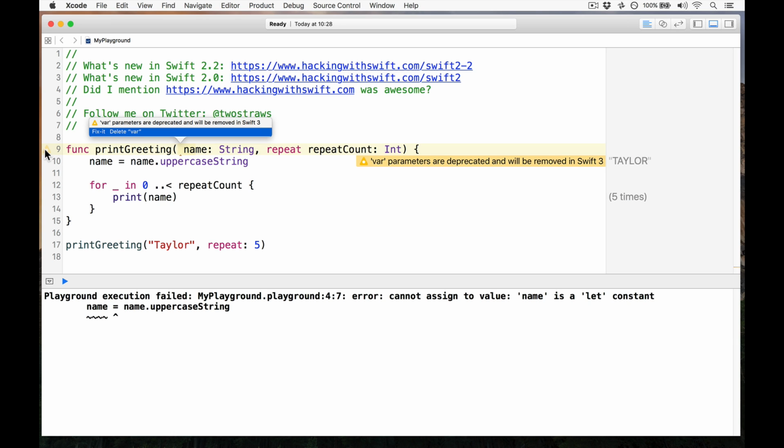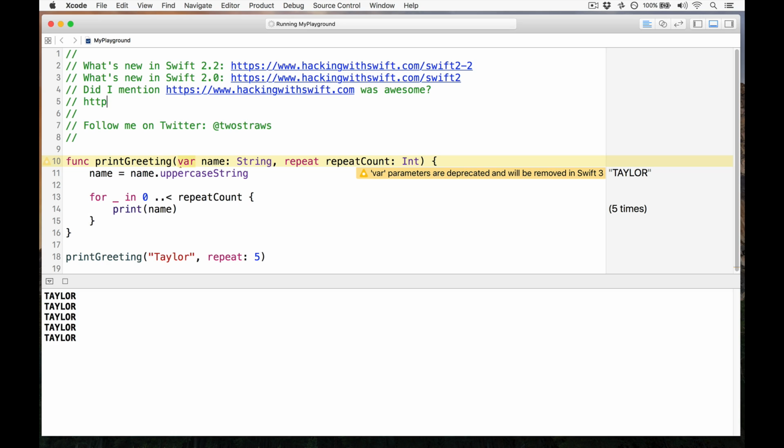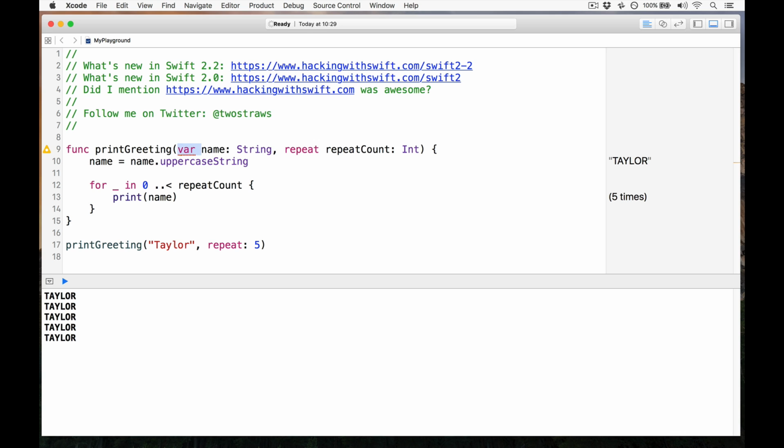So don't use it. Now, the reason for this is fairly straightforward. Var was very confusing because of things like inout, which has a similar but not the same meaning. And this confusion was causing problems for people to the point where I actually included it in my Swift test. If you haven't seen it already, I wrote a little test at hackingwithswift.com/test to test your Swift skills. And in there, I included a var example because I know it's sneaky because a lot of folks don't understand it or confuse it with inout. Anyway, it is gone because it is confusing. Hooray. Just strip out all the nonsense we don't need like that.